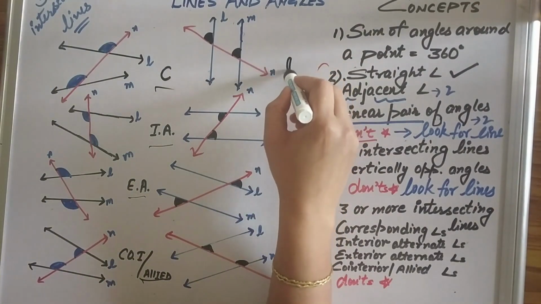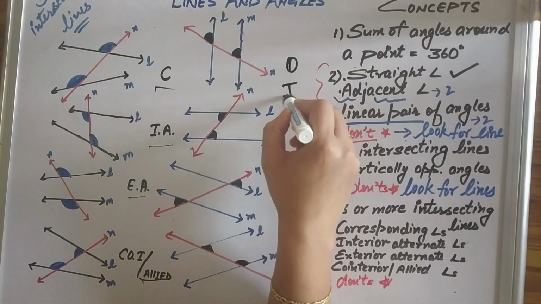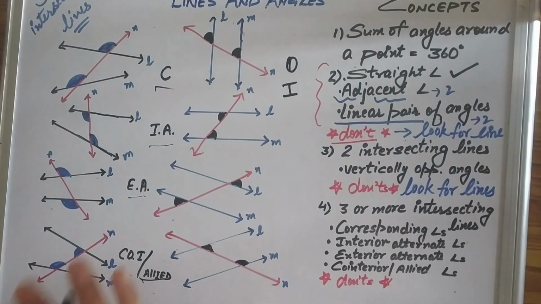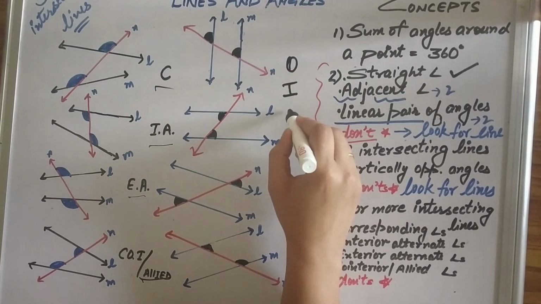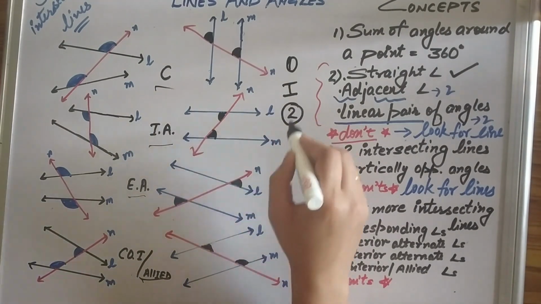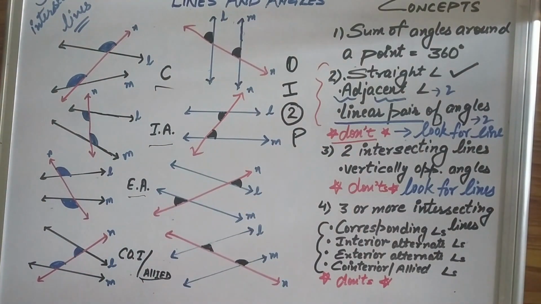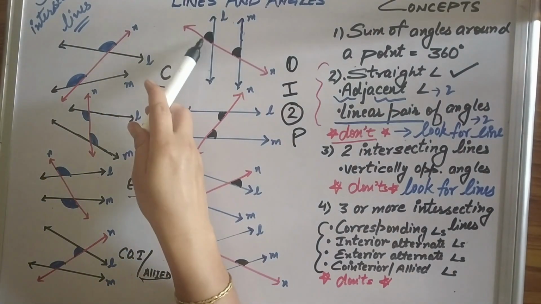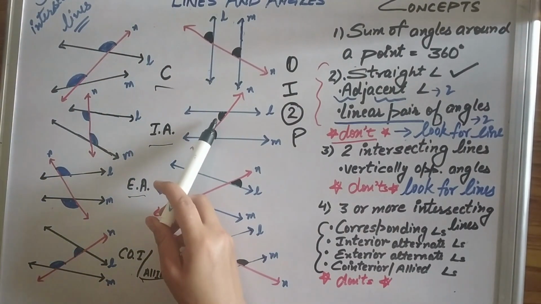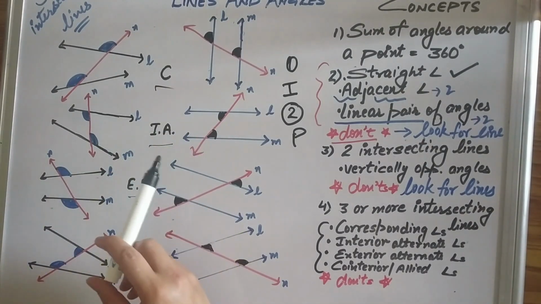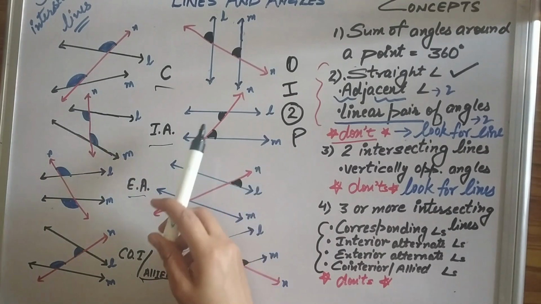First thing, as a concept, you have to have identification of these. Means you should be able to distinguish between these 4 types of angles. As a second thing, you must know their properties. These 2 angles are equal when the lines are parallel, and these two angles, the interior alternate, are also equal. There is one more pair of interior alternate angles also, but the property is this, they are equal.